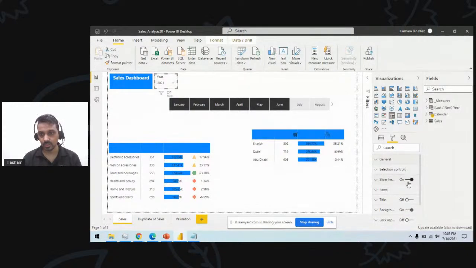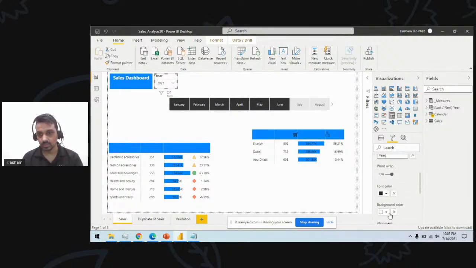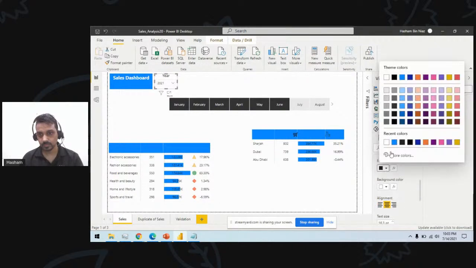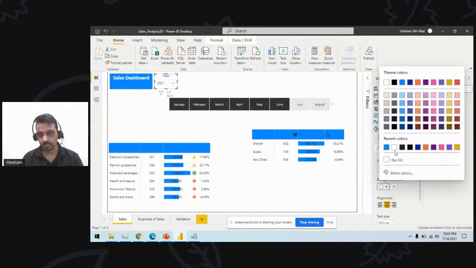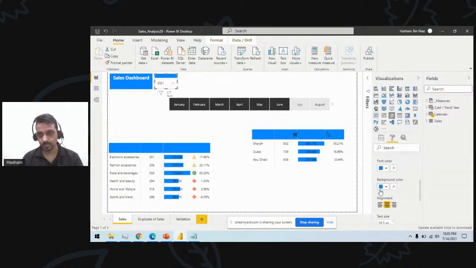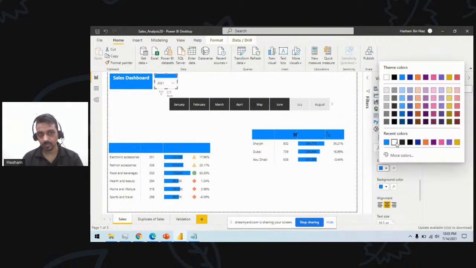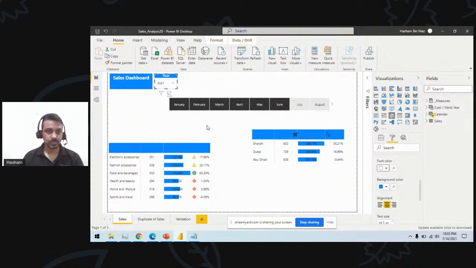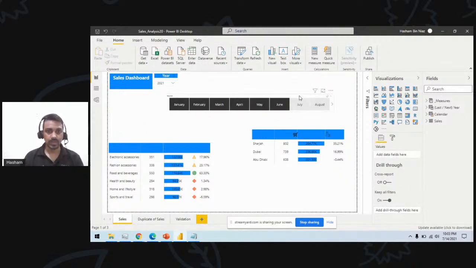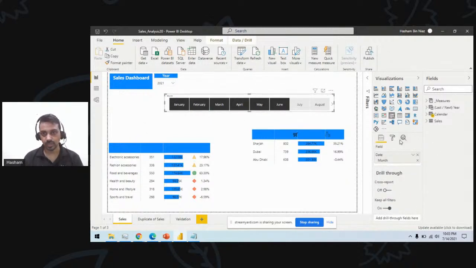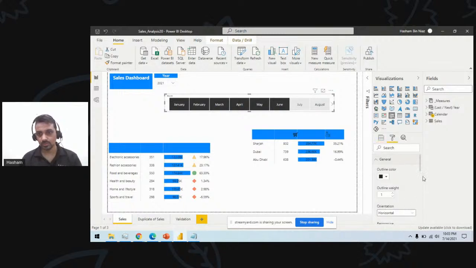I usually have this one off and rather turn on the titles here. And then I can have this one adjusted to the theme bar here.